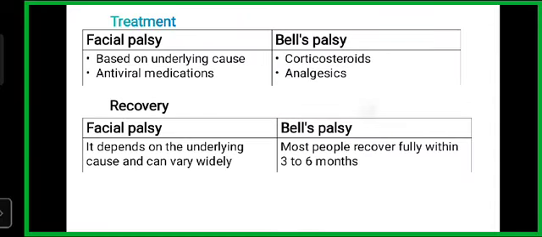Facial palsy treatment is based on the underlying cause; we can use antiviral medication if it occurs due to infection. Then in Bell's palsy, we can recommend corticosteroids and analgesics. Then what is the recovery? Facial palsy recovery depends on the underlying cause and can vary widely. But in Bell's palsy, most people recover fully within 3 to 6 months.